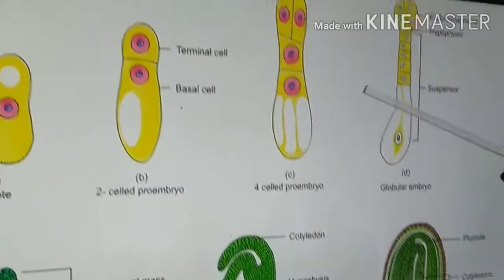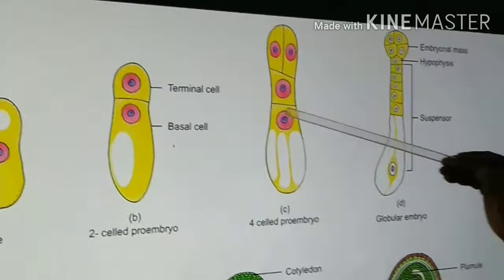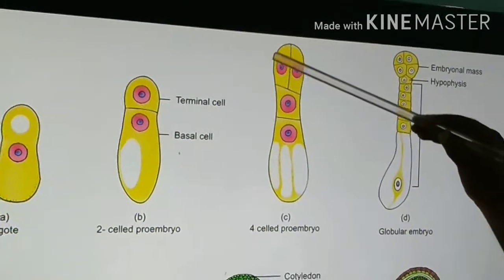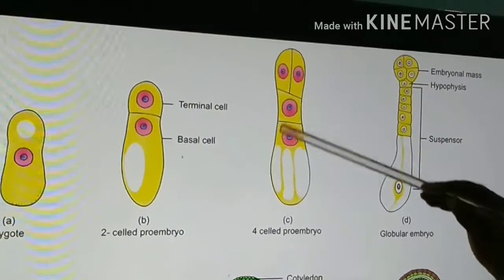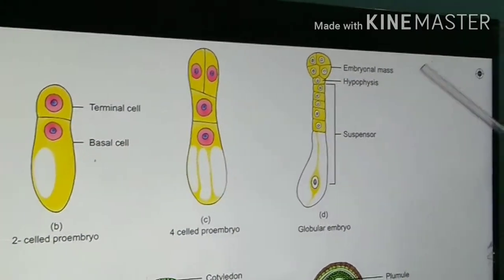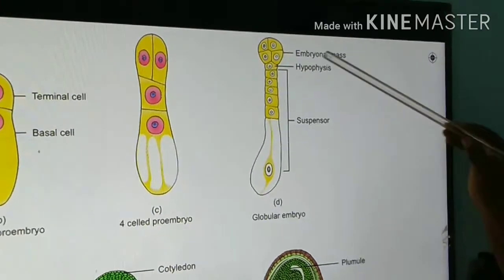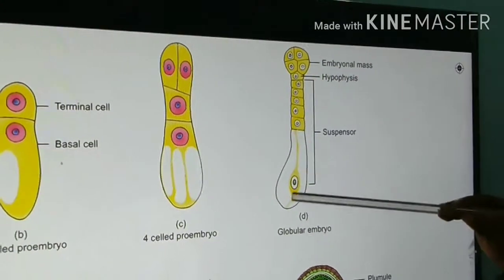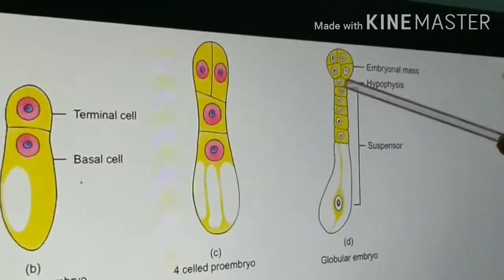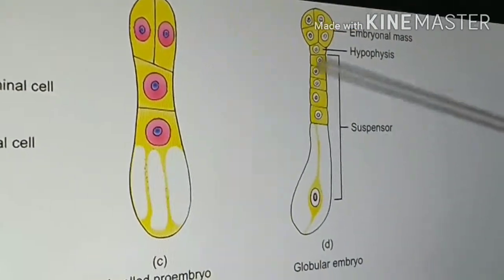Then later on, the terminal cell divides vertically and the basal cell divides horizontally to produce the four-celled pro-embryo. This will become the embryonal mass, and this will become the suspensor later on. Then the next stage is the globular embryo. In the globular embryo, the two-cell stage further divides to produce a four-cell stage to form the embryonal mass. The lower part becomes the suspensor. Between the suspensor and the embryonal mass, there is a layer of cells called hypophysis. This is called the globular embryo.